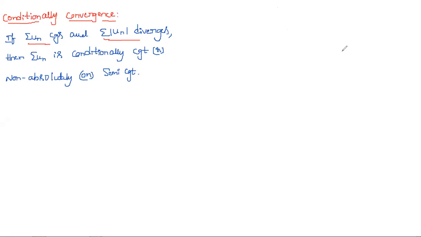First one. Examine the following series for convergence.